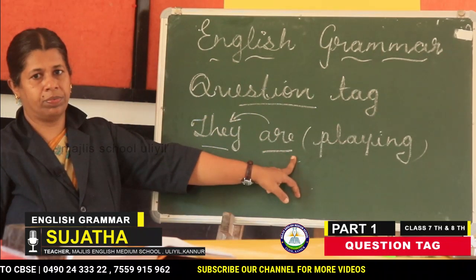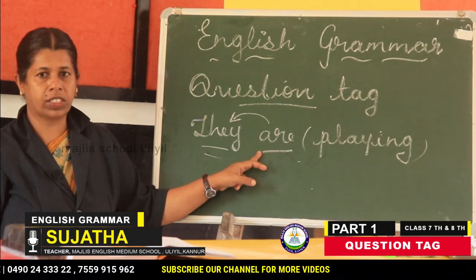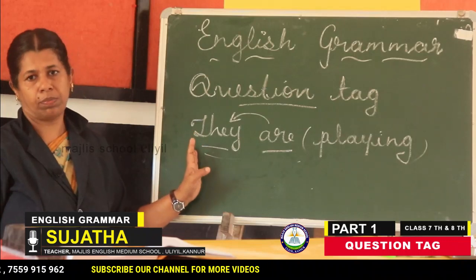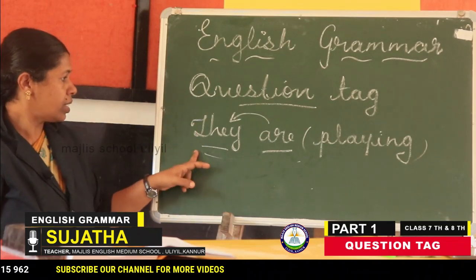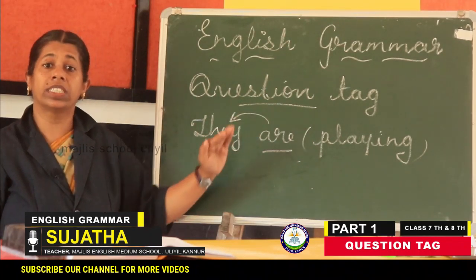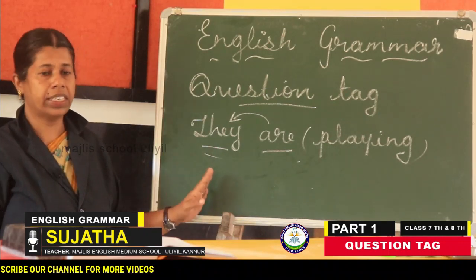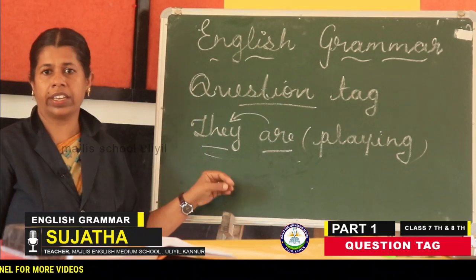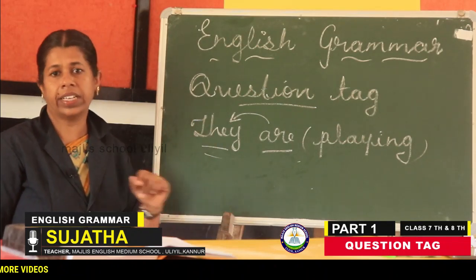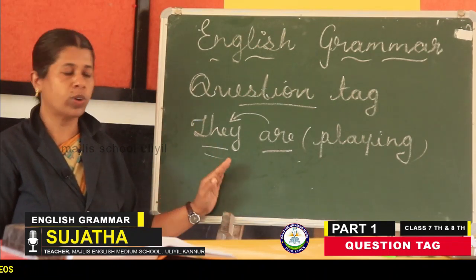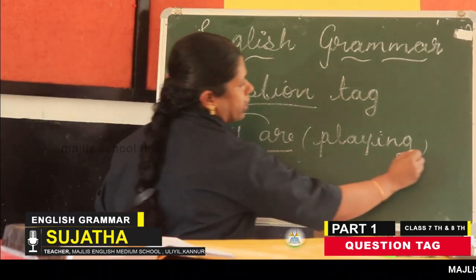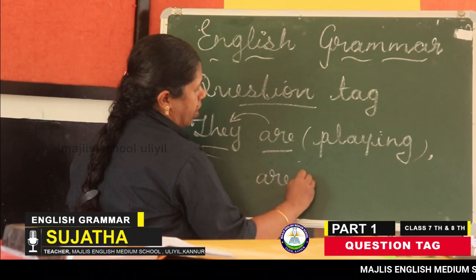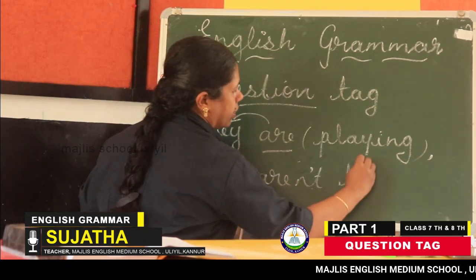So just write the auxiliary first. See this? This is the auxiliary. So write the auxiliary first and write the subject. But it is a positive sentence, so the tag will be negative. So in the middle of this auxiliary and subject, we have to write a negative word, not. So how will you write this? They are playing, aren't they?